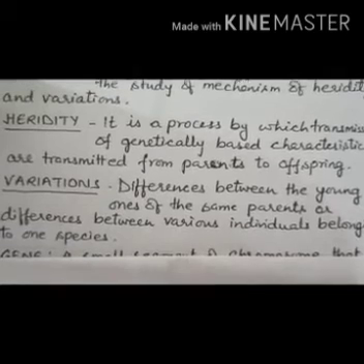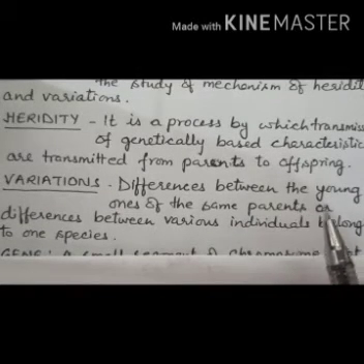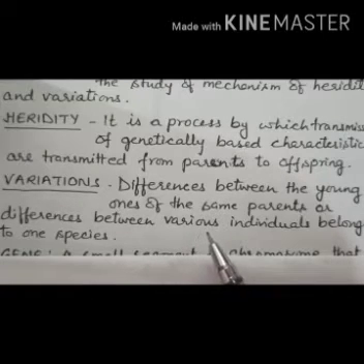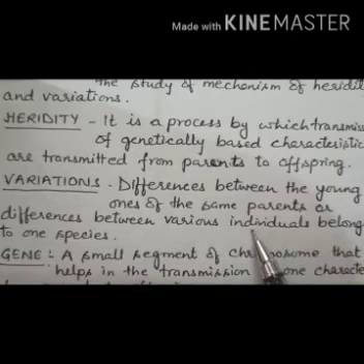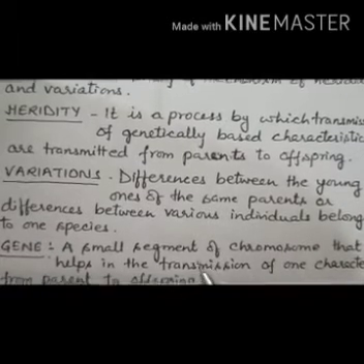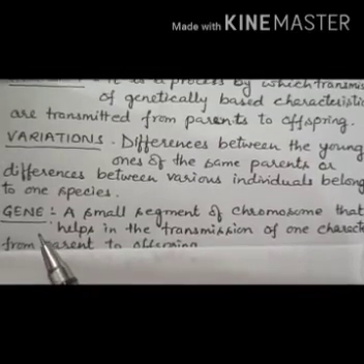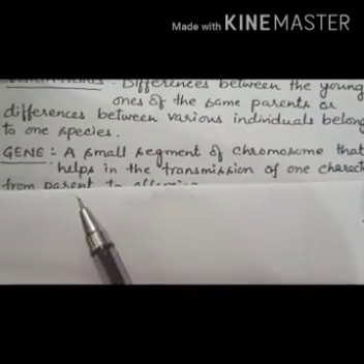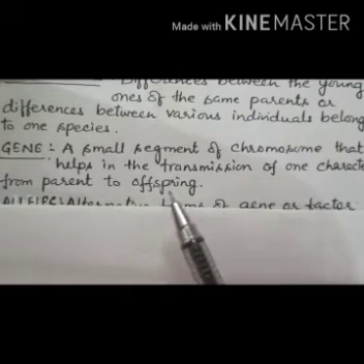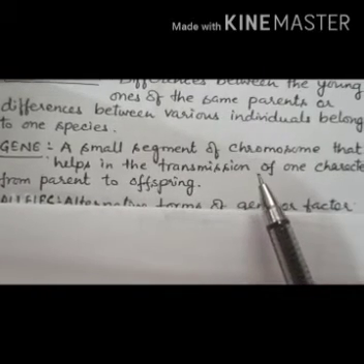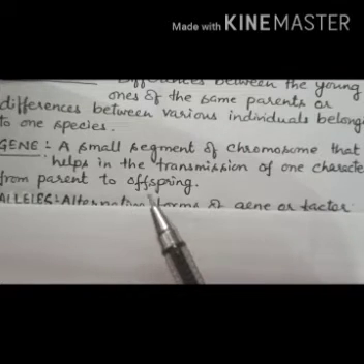So what is the definition of variation? Variations are the differences between the young ones of the same parents or differences between various individuals belonging to one species, right? Now next is gene. What is gene? Gene is a small segment of chromosome that helps in the transmission of one character from parent to offspring. All of you know why we resemble our parents, because these characters are transmitted from our parents to us, right?